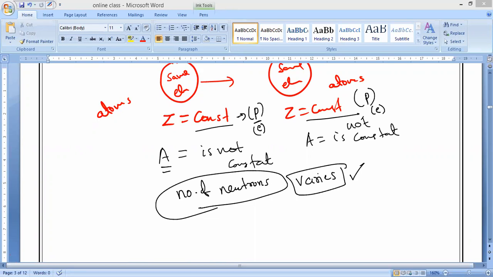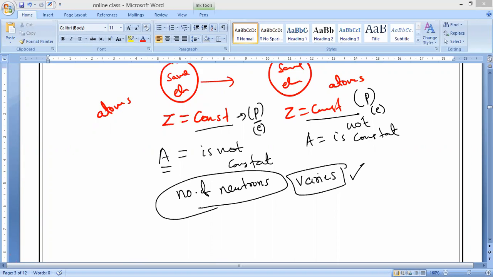Neutrons may be high or low, it doesn't matter. So the isotopes of an element differ only in the number of neutrons, which are located in the nucleus.